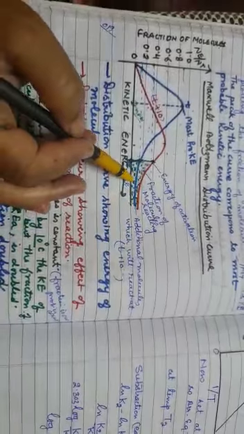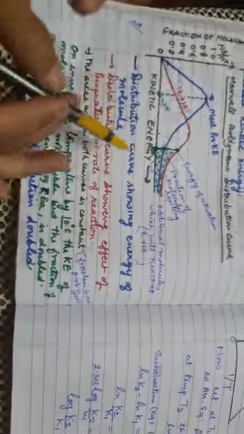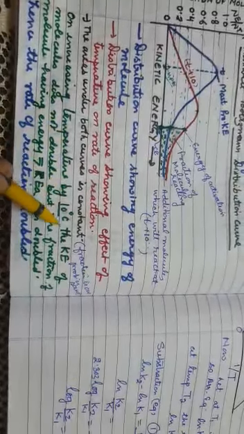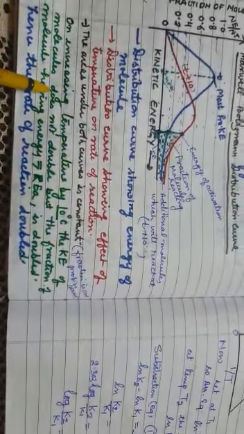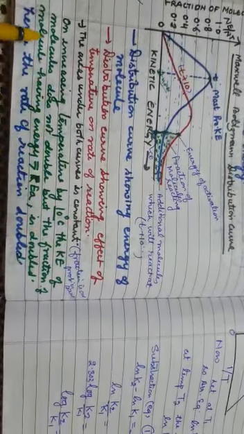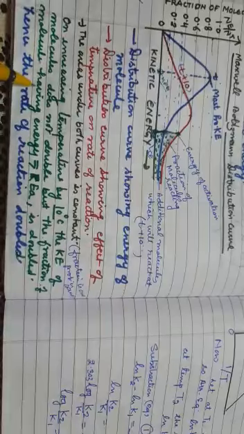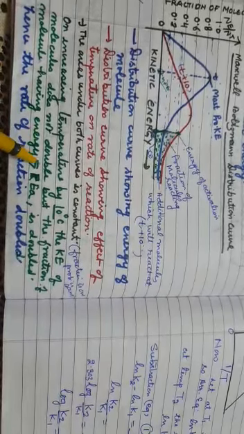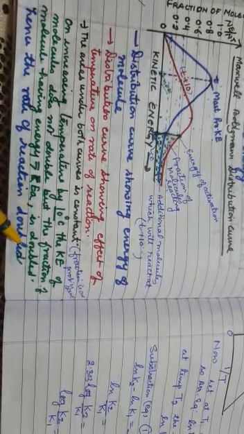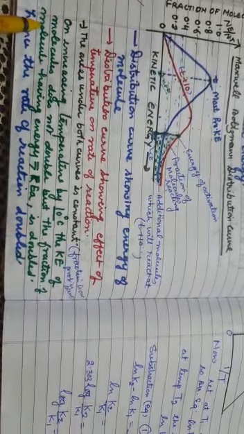Thus we can conclude that on increasing the temperature by 10 degrees Celsius, the kinetic energy of molecules does not double. It may or may not double, but the rate of reaction doubles because the fraction of molecules having energy sufficient to form activated complex is doubled. That fraction is doubling. That is why the rate of reaction is doubling.